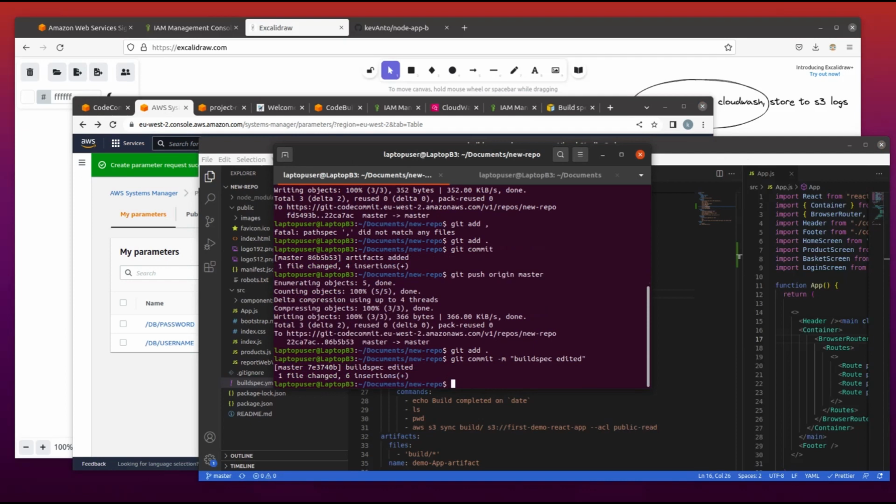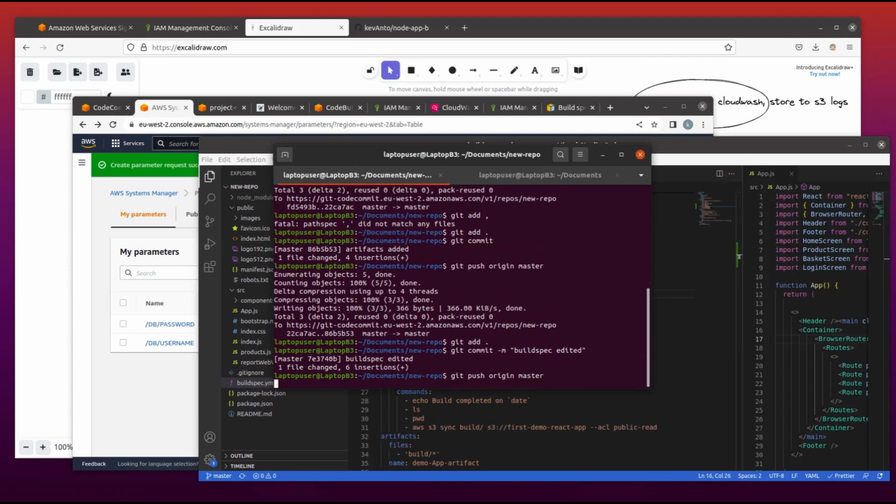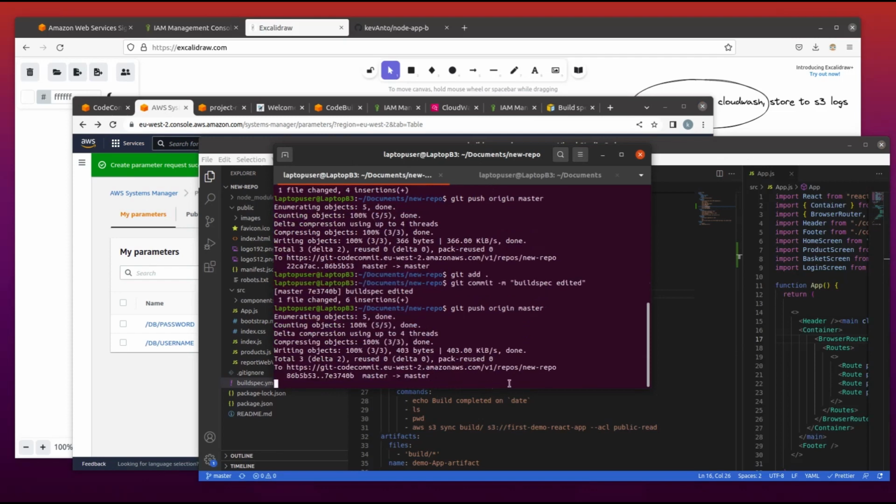Okay, let's push that to the master branch, and this push will start the build process automatically since we already set that in our environment.